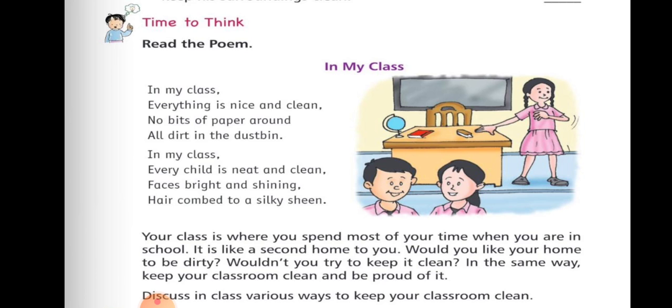If the faces are bright and shining with a smile, the class will look good. If you comb your hair very nicely, you look clean and tidy. So children, now let's read the statement below.